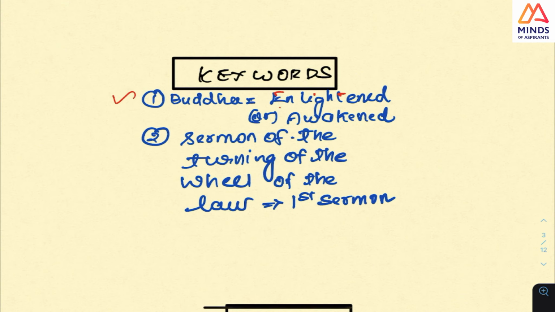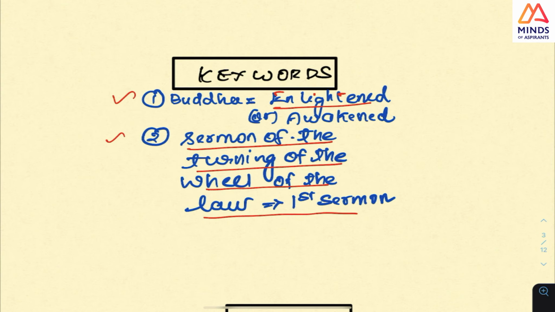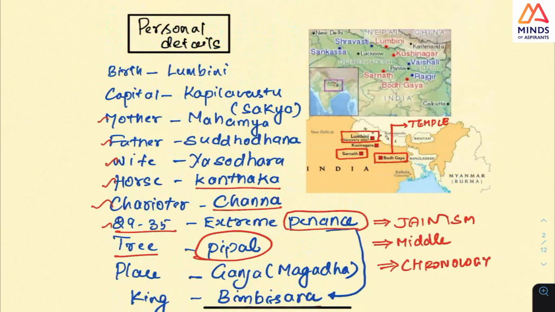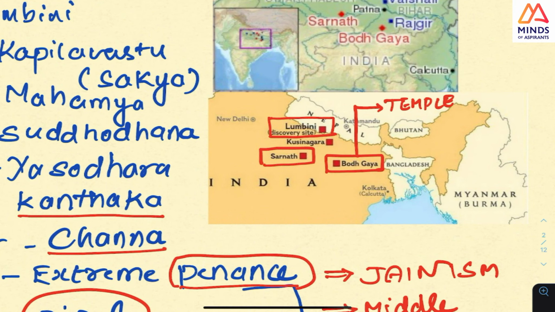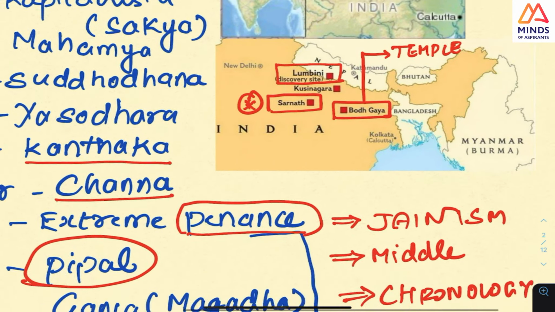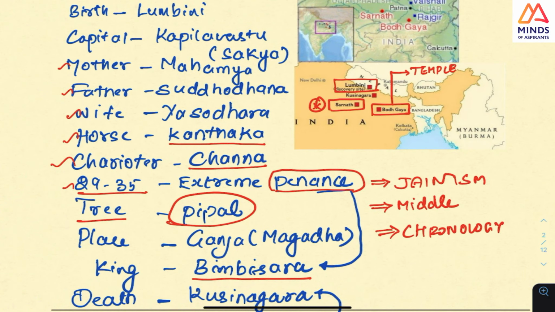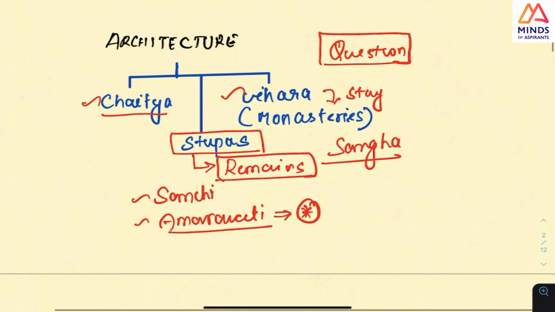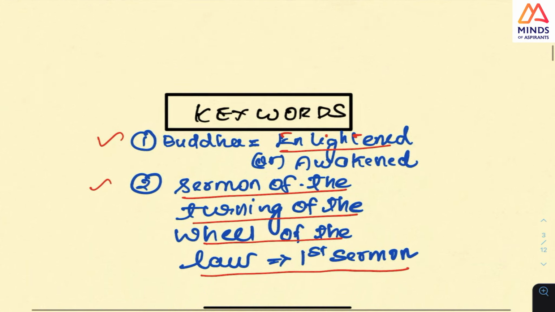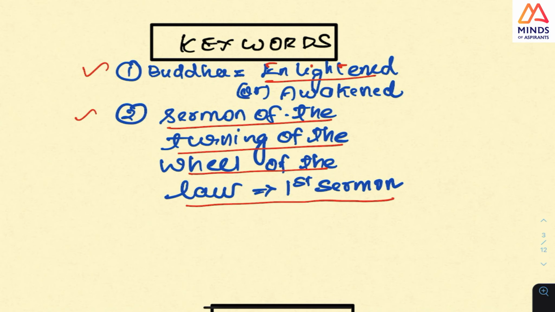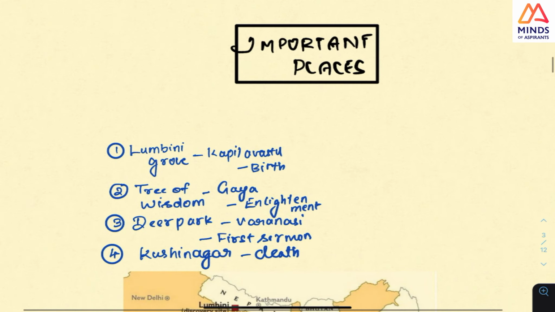And Buddha means enlightened or awakened. This is the first place, the Sermon of turning of the wheel, the point where Buddha gives his first sermon. So Sarnath, this is where Buddha, in front of 4 or 5 disciples, gives this Dharma Chakra. That is the turning of the wheel of the law.